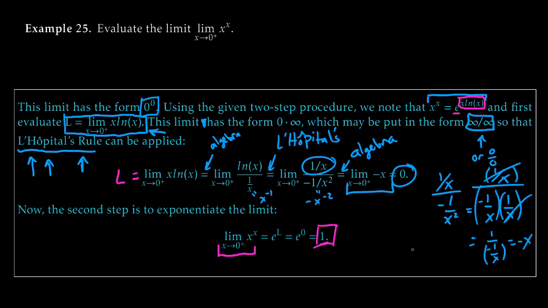It's 1. So it seems a little bit complicated, but really all you have to do is know this little intermediate step, and remember to exponentiate it to get your answer. Kind of inconvenient, but ultimately pretty convenient that we can even deal with them in the first place. Cool.